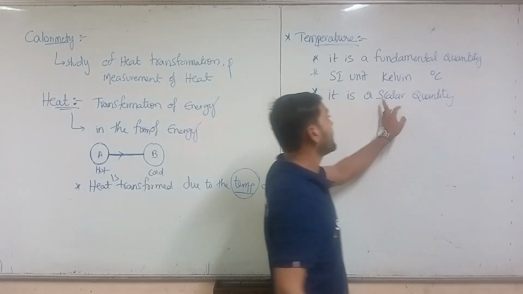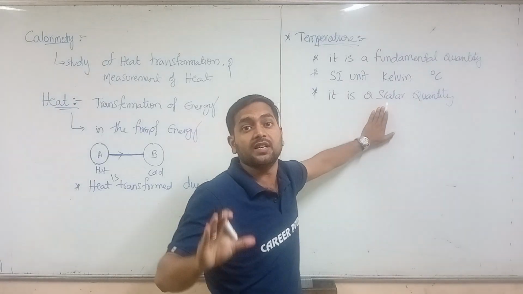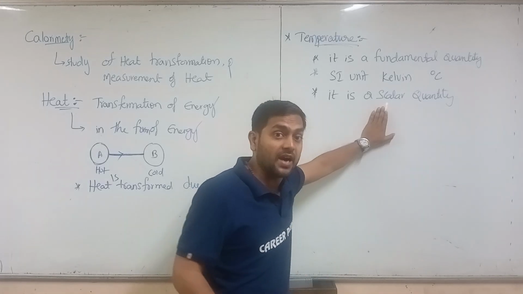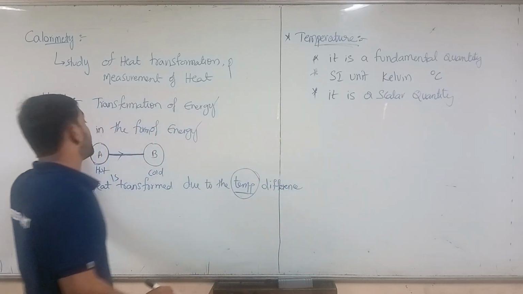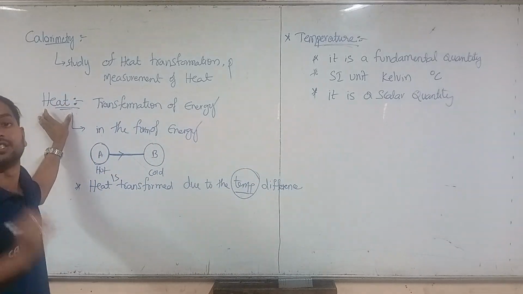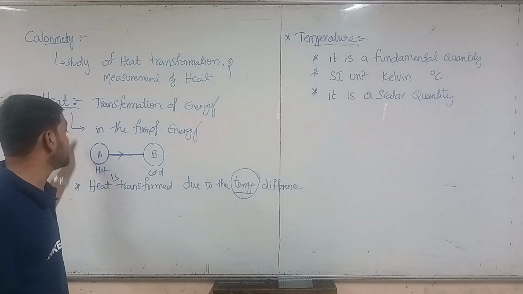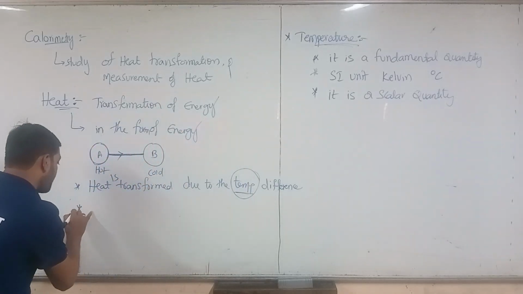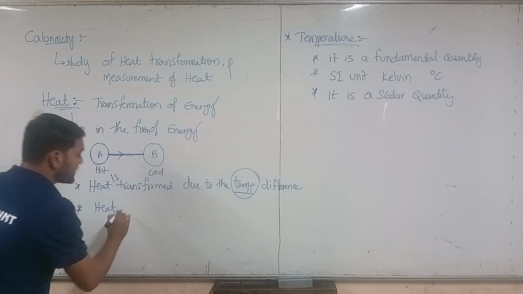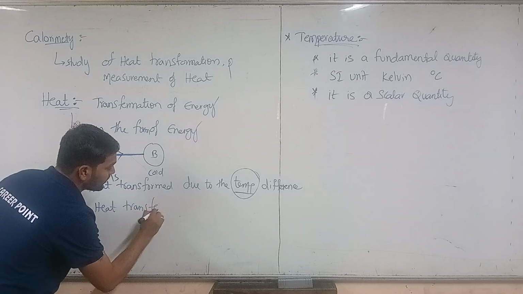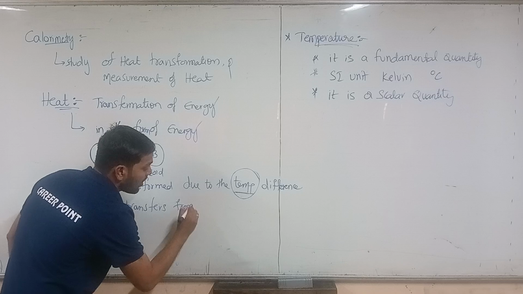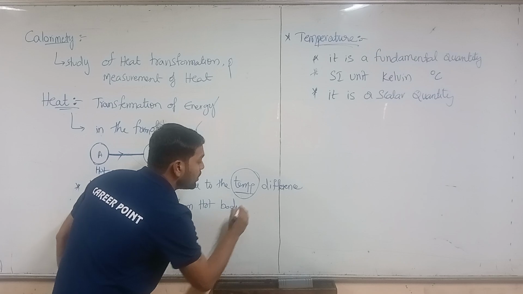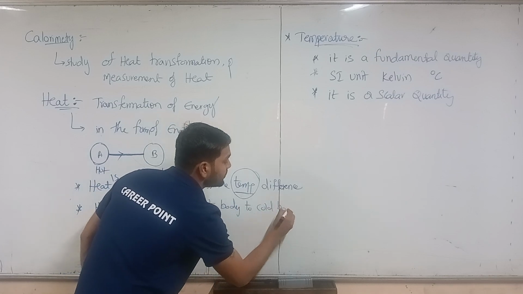So what is this scalar quantity? Temperature has magnitude, but it does not have direction. But heat has direction, because heat is always transferred from hot body to cold body.